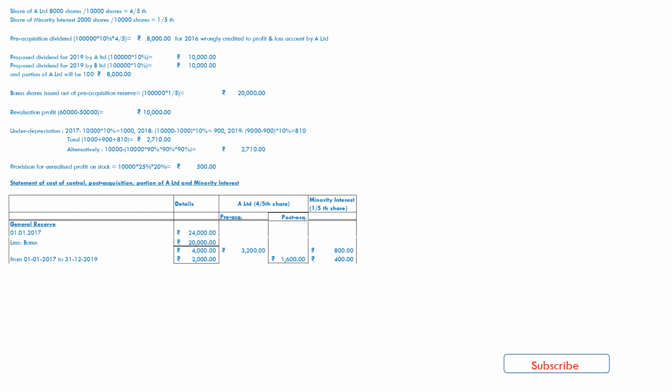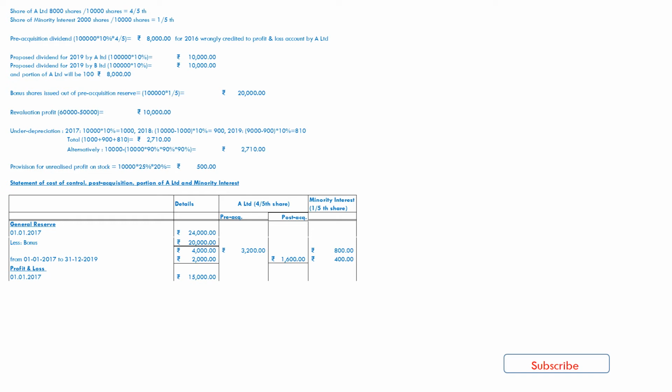Out of that, 4,000 already distributed as pre-acquisition of A Limited and portion of minority interest. So the left portion, that is 2,000, will be our post-acquisition portion, and again it will be distributed between A Limited and minority interest in 4:1 ratio.